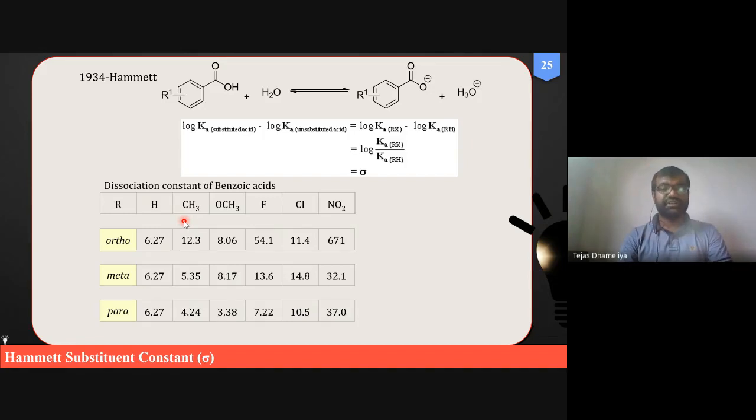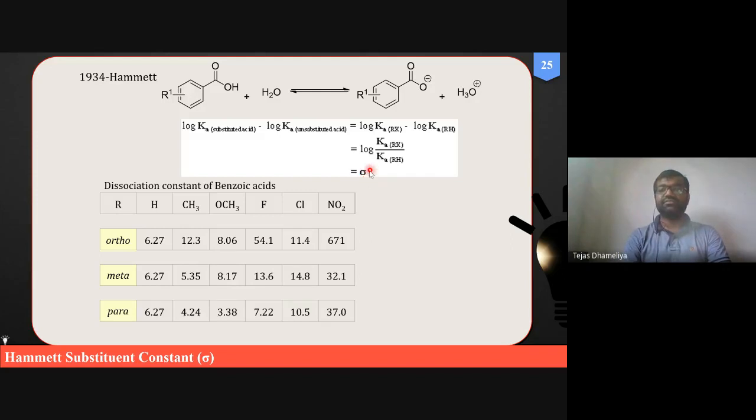So there is a question of how we correlate the dissociation constants for unsubstituted benzoic acid versus that of the substituted. This can be addressed very well by the constant named the Hammett substituent constant.